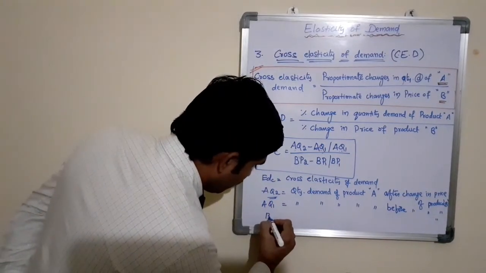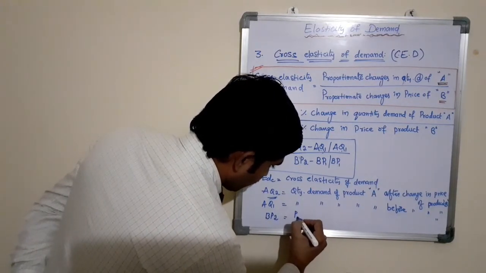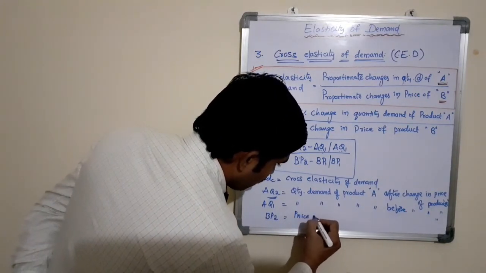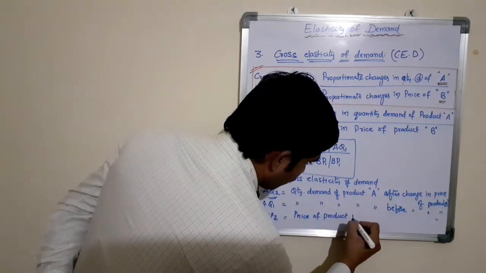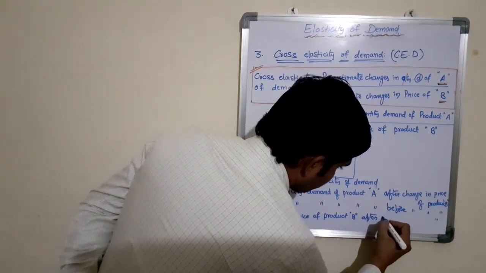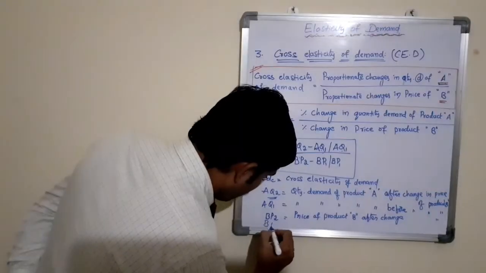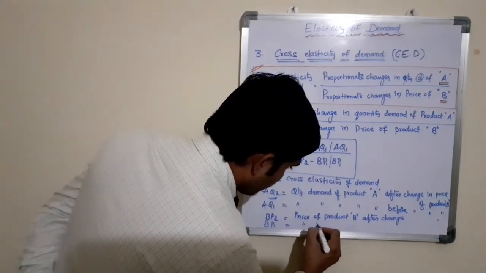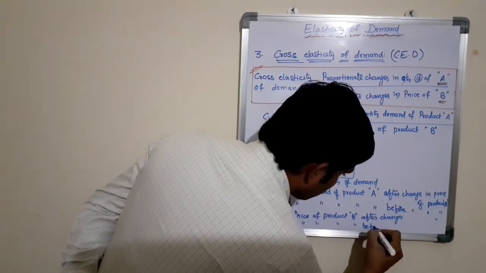Similarly, BP2 equals price of product B after change. BP1 equals price of product B before change.